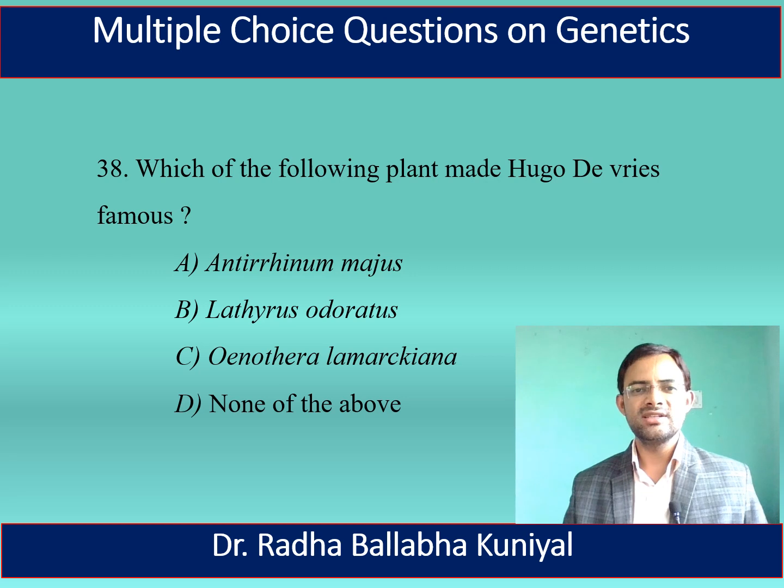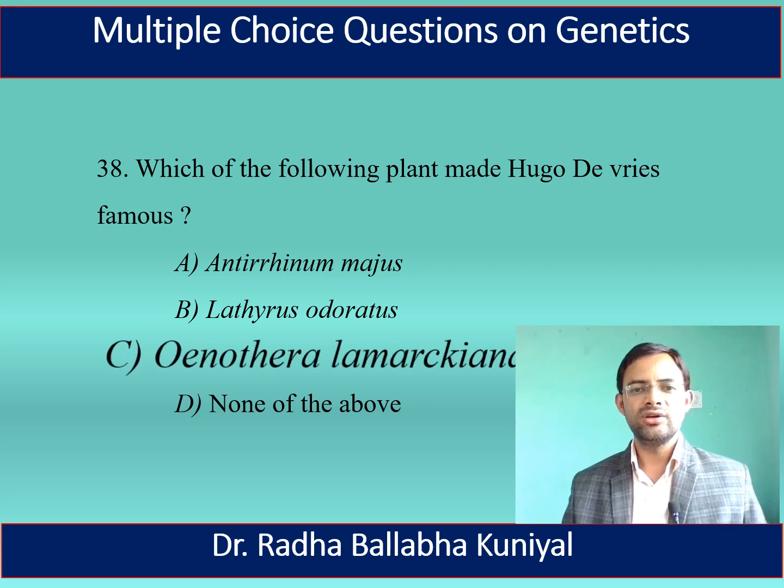The next question is, which of the following plants made Hugo de Vries famous? A. Antirrhinum majus, B. Lathyrus odoratus, C. Oenothera lamarckiana, D. None of the above. Here the correct answer is Oenothera lamarckiana. Hugo de Vries conducted his experiment on the plant Oenothera lamarckiana.